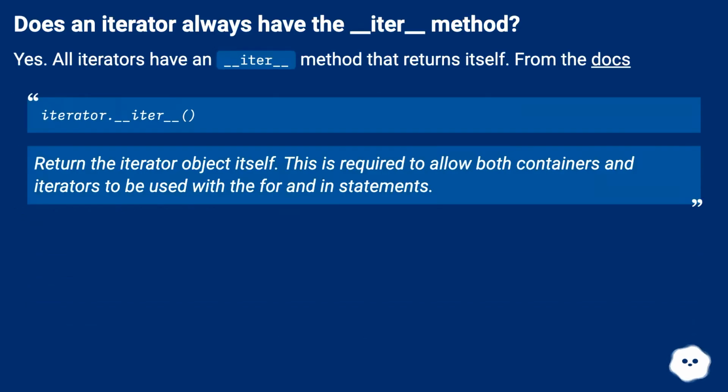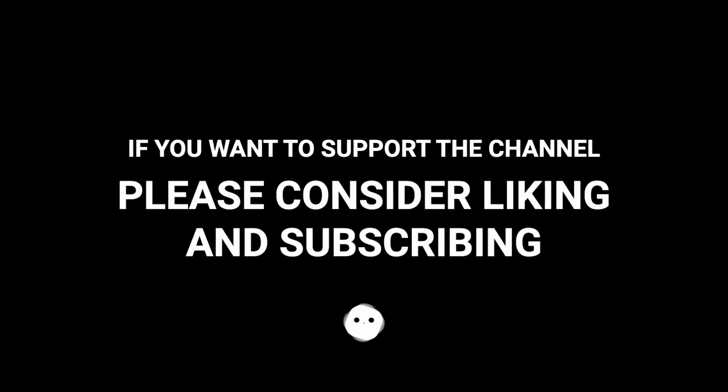Does an iterator always have the __iter__ method? Yes! All iterators have an __iter__ method that returns itself. From the docs, iterator.__iter__: return the iterator object itself. This is required to allow both containers and iterators to be used with the for and in statements.